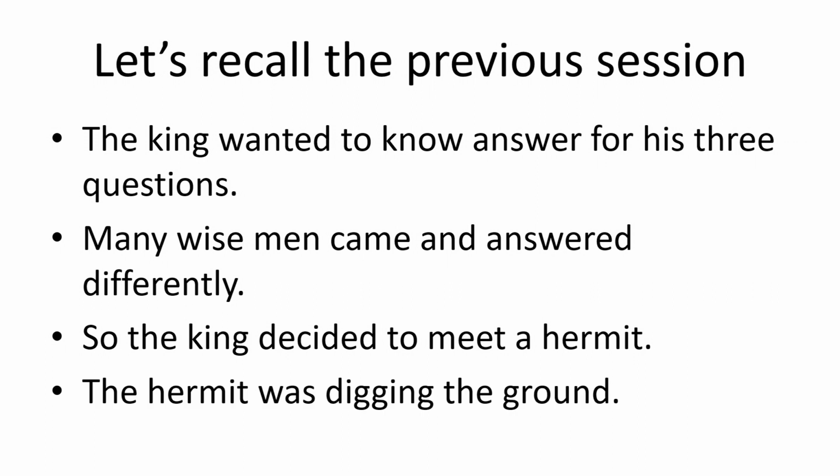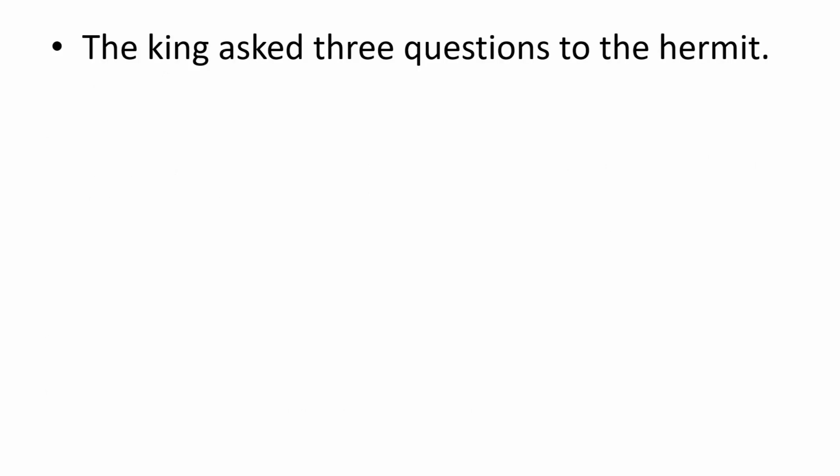Next, the hermit was digging the ground. Where was the hermit living? He was living in a small hut. The hermit was digging the ground. Next, the king asked 3 questions to the hermit. He repeated the questions: What is the right time to begin something? Who should a king listen to? What is the most important thing for a king to do?